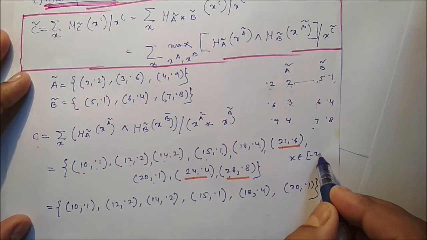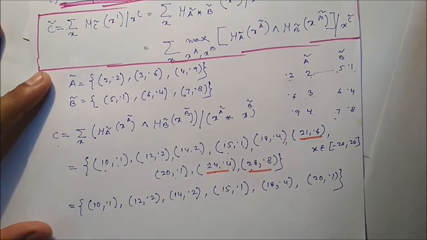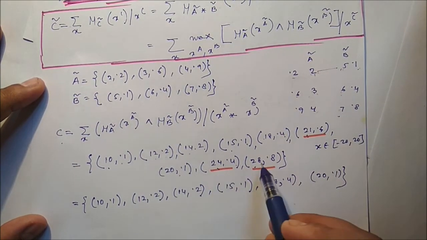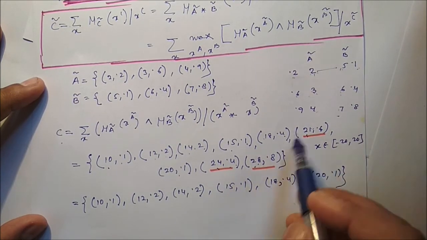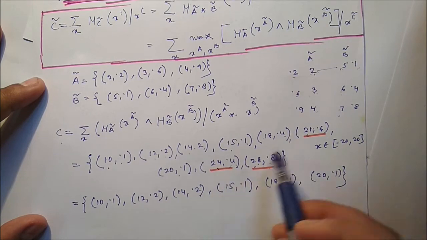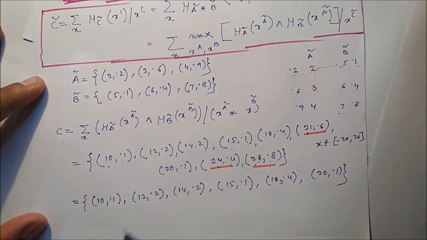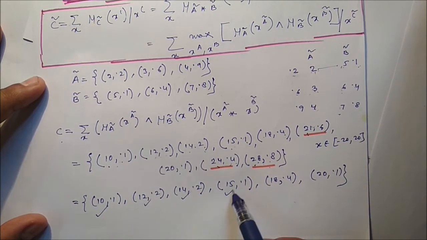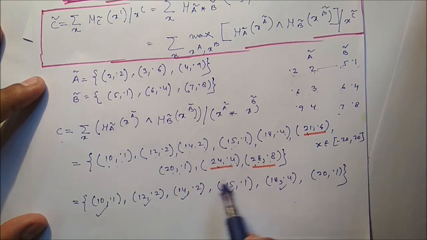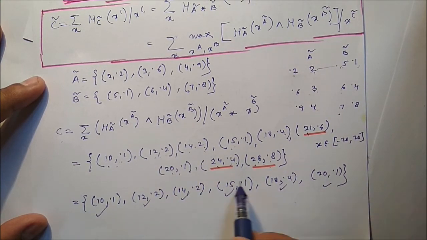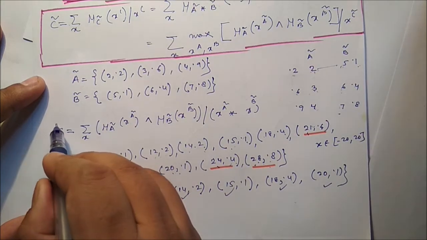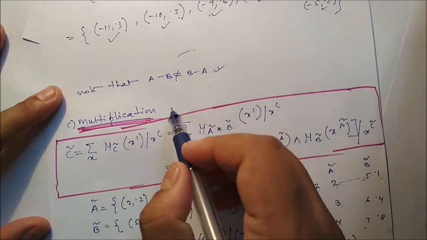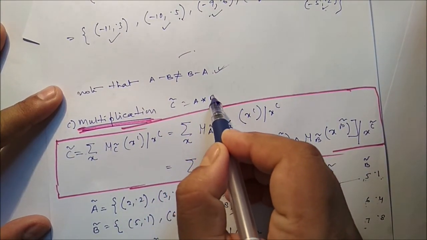So here you can remember one thing. All the elements should be in between minus 20 to 20. So here the values that are more than 20, we have to discard these three entries. If you discard these three entries, the remaining elements are 10, 12, 14, 15, 18 and 20, with their membership values. So this is multiplication A into B, and this is nothing but the fuzzy set C. Here you can say C is equal to A into B.